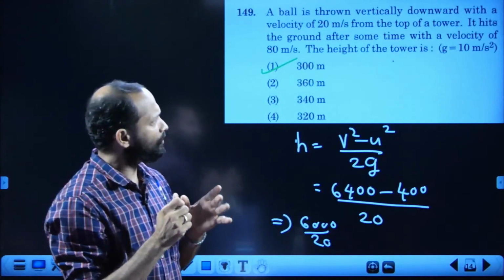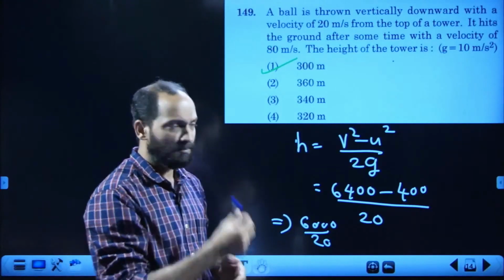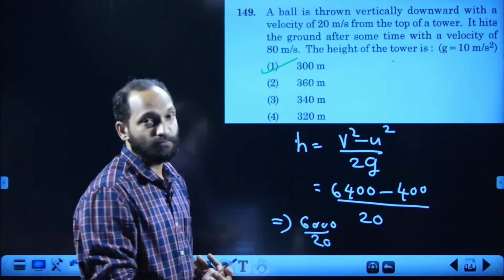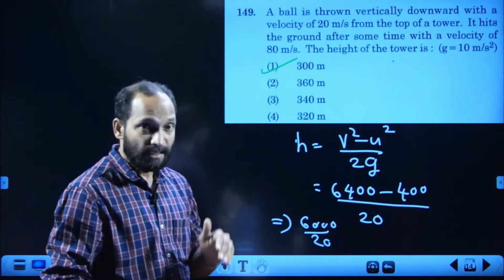Students, all the problems were very simple. We have never seen such simple papers for NEET examinations before. Now 150.